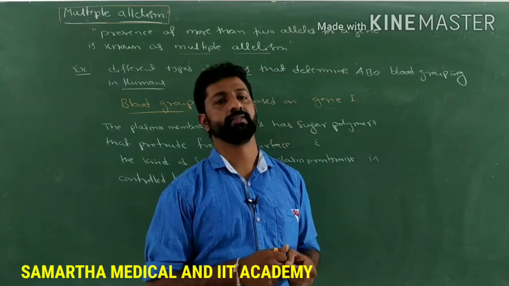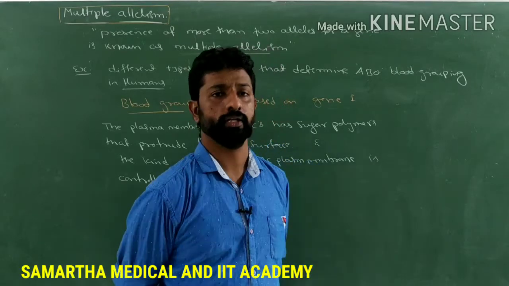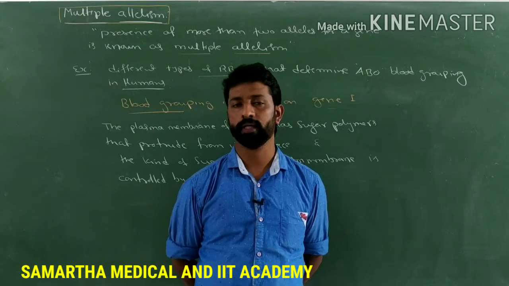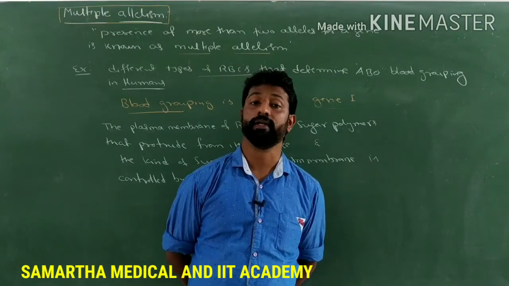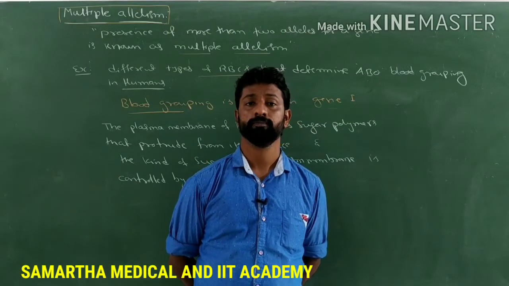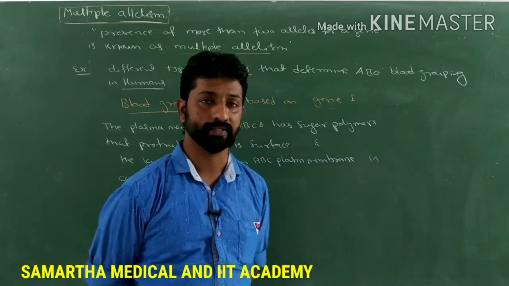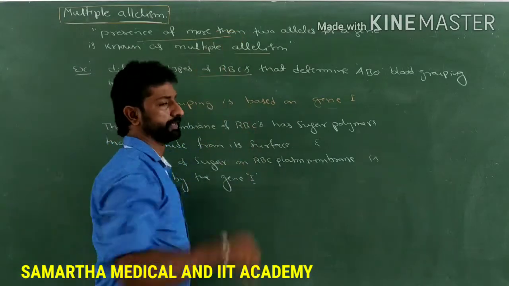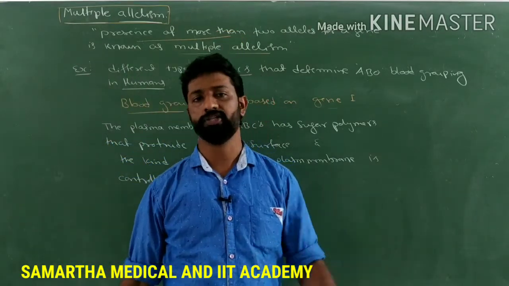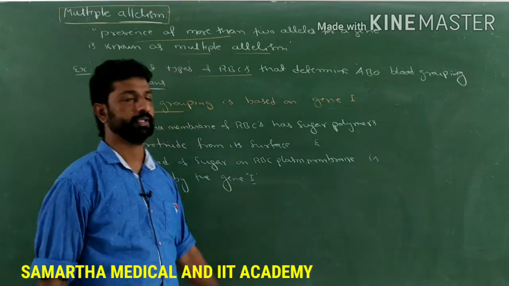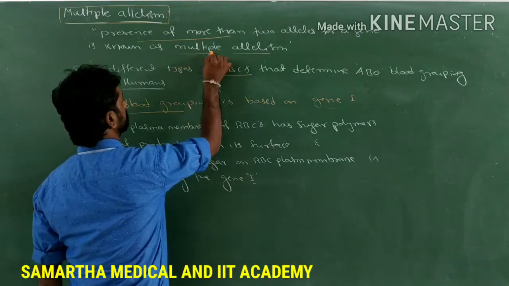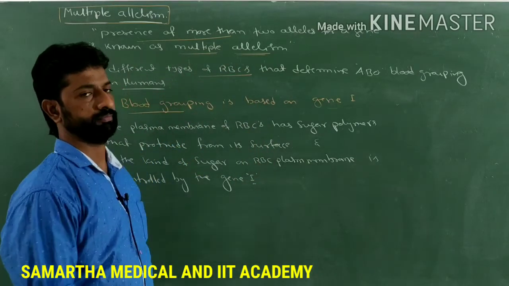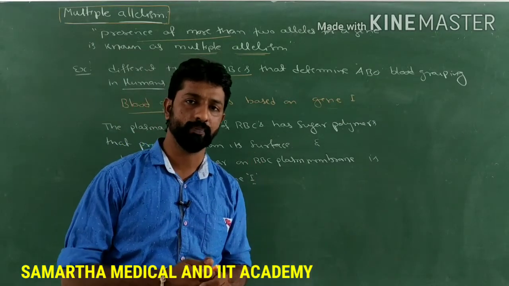But there are some instances or examples where one gene is controlled by more than two alleles, or one gene controlling a particular character will have three different forms of alleles, or three different forms of the same gene. Such a condition is called multiple allelism. So what is the definition of multiple allelism? The presence of more than two alleles for one gene is called multiple allelism. The name itself says it: multiple means the presence of more than two alleles for a particular gene.